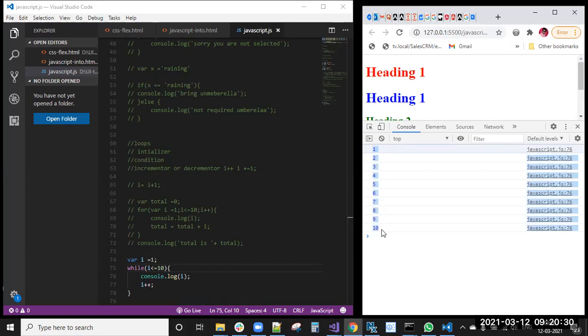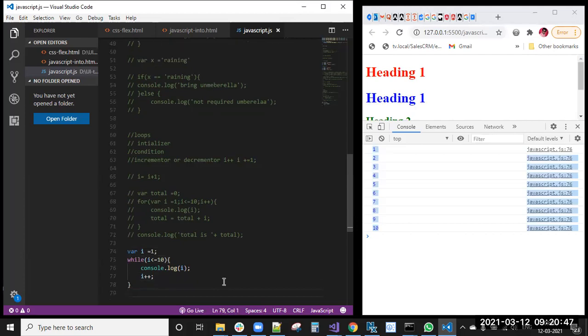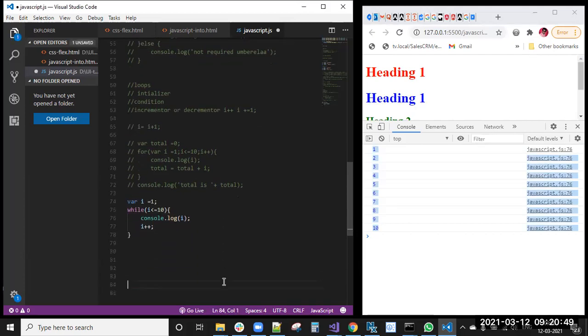So how we are doing with the for loop, the same thing only we will do with the while loop. There is not much difference. But with the for loop we can break the statements. We can break the statement. Here in the while we can write one more condition.